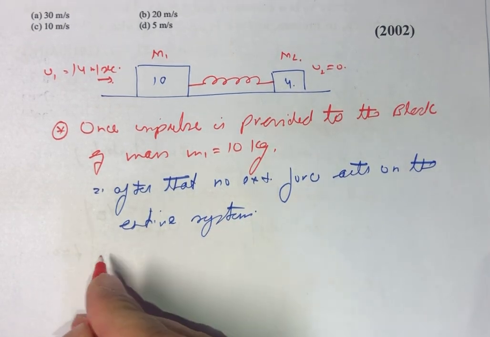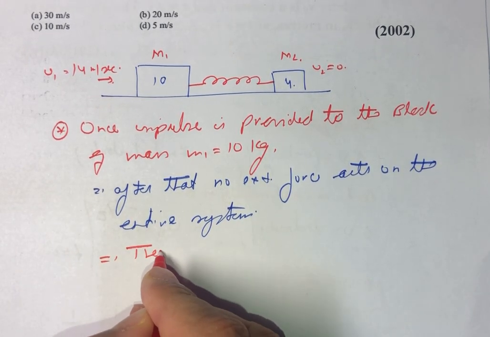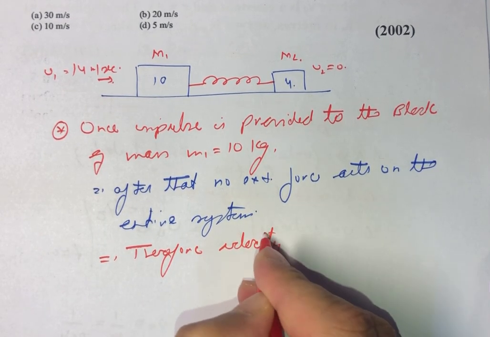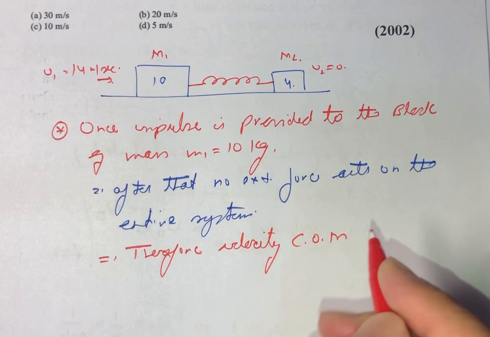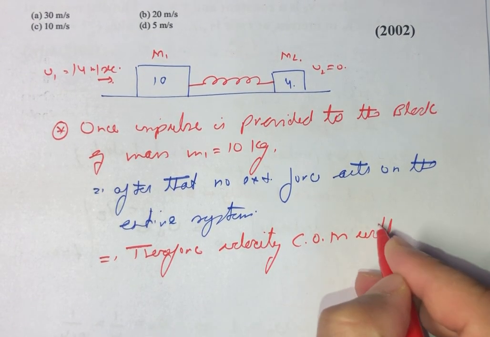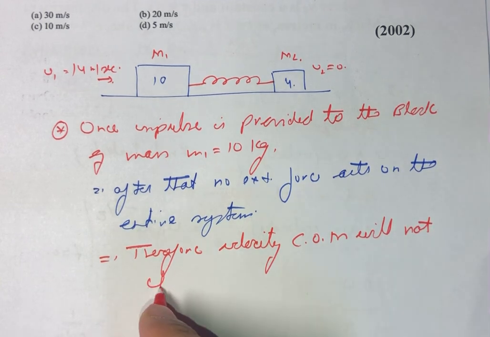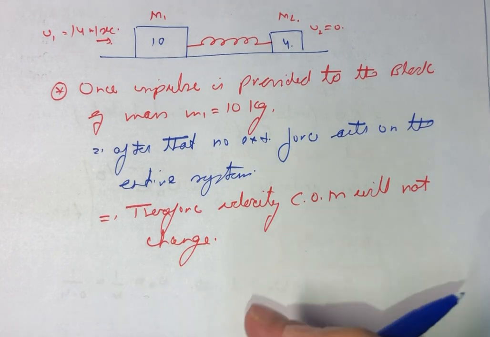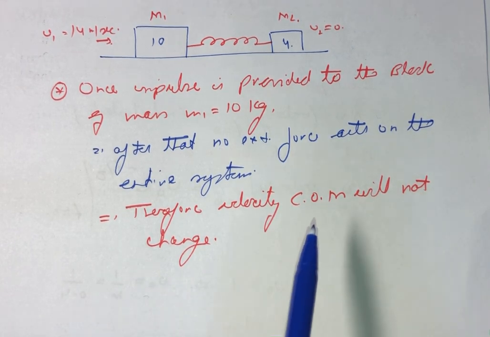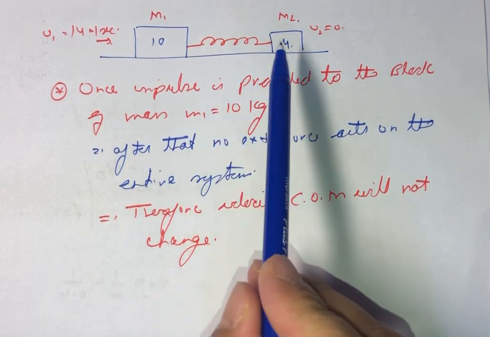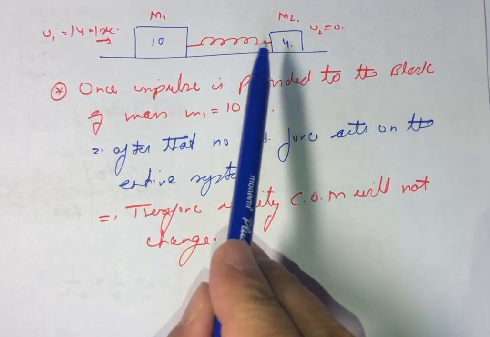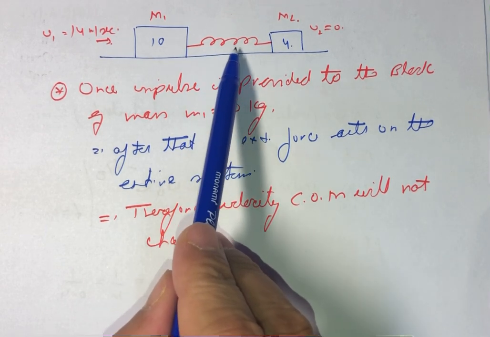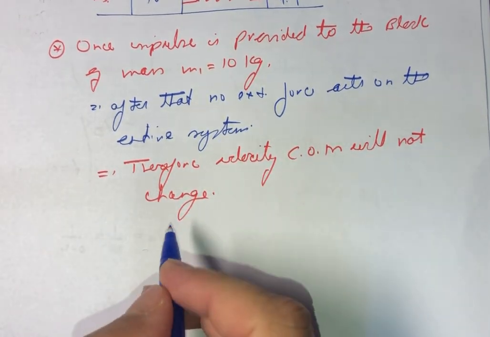So we can say from here, therefore, velocity of center of mass will not change. But even though the velocity of center of mass is not going to change, the individual velocity or individual speed of M1 and M2 can change depending upon whether the spring is in compression or in elongation.